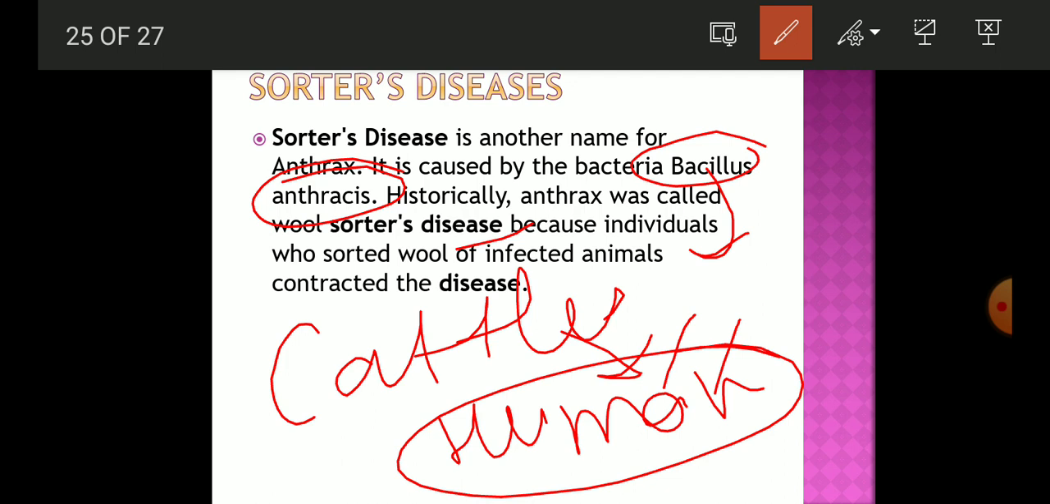This disease, anthrax, is historically called Woolsorter's disease, because it affected the individuals who sorted wool. As we all know, it is related to the occupation, which means it affects those who are doing this work, and then it is transferred to their family members also. That is why this is very fatal, and it is treated by using antibacterial medicines.